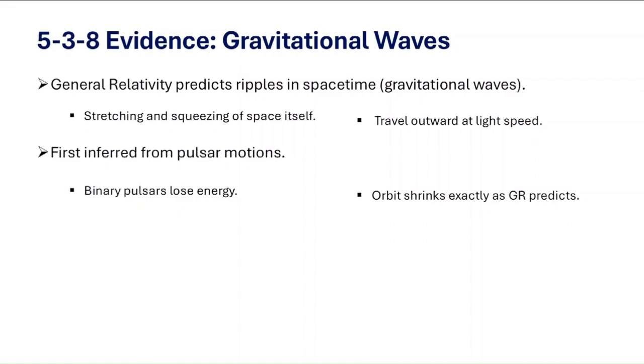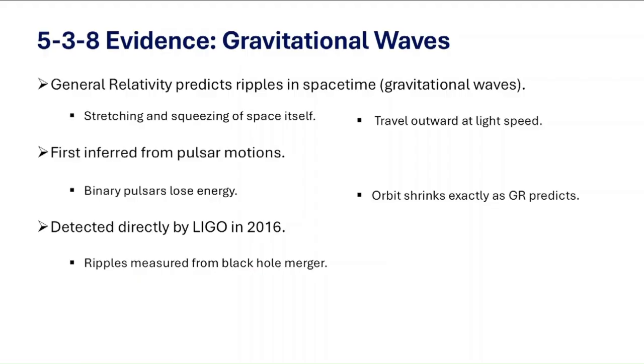Now let's fast forward to 2016. The LIGO Observatory in the US made the first direct detection of gravitational waves. They came from two black holes colliding over a billion light years away, and the detectors measured tiny changes smaller than the width of a proton as space-time rippled through Earth. So this discovery confirmed Einstein's predictions, not just in the solar system but on the largest scale of the universe. So why do you think detecting gravitational waves is harder than seeing light?